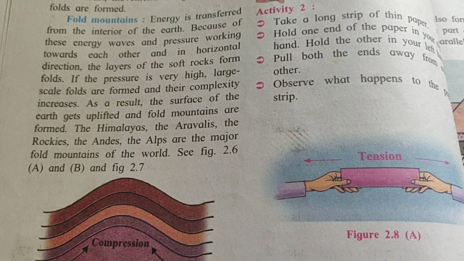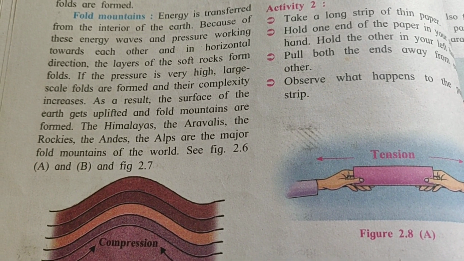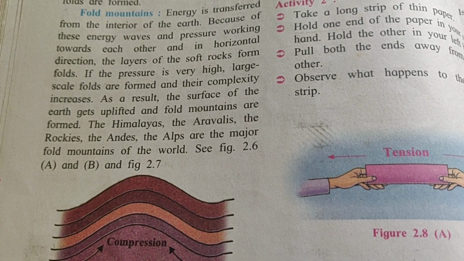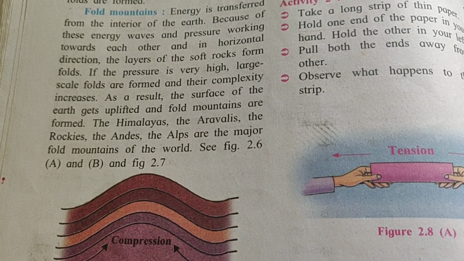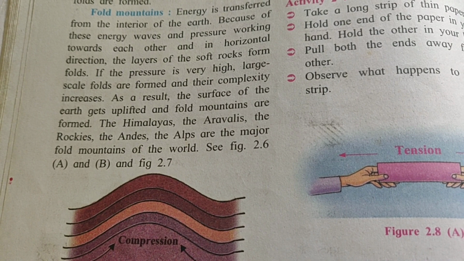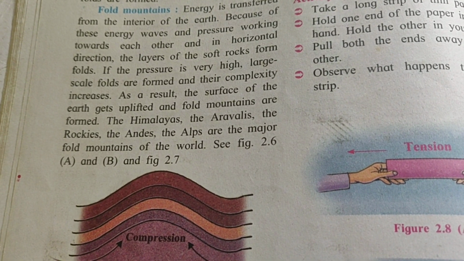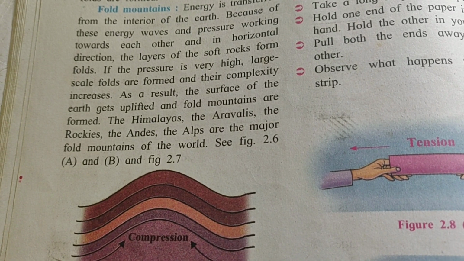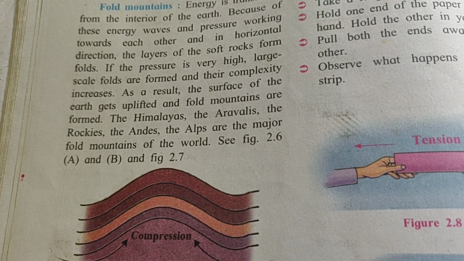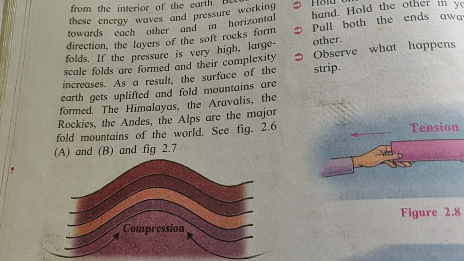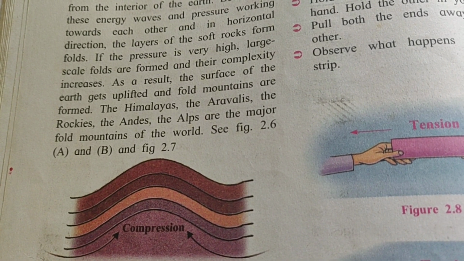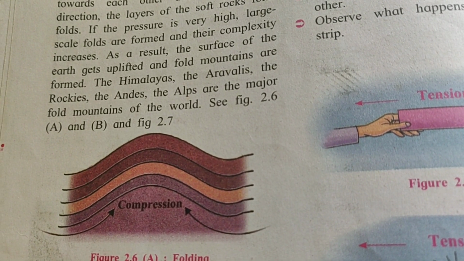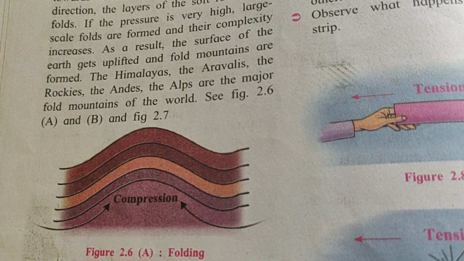So what is told is that when energy is transferred from the interior part of the earth, these energy waves and pressure are working towards each other. They come towards each other in a horizontal direction. So what will be the effect on these soft rocks? Folds will be generated. If the pressure is very high, large scale folds are formed, and the complexity increases. As a result, the surface of the earth gets uplifted and fold mountains are formed.